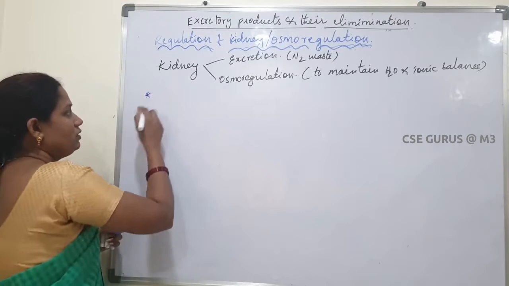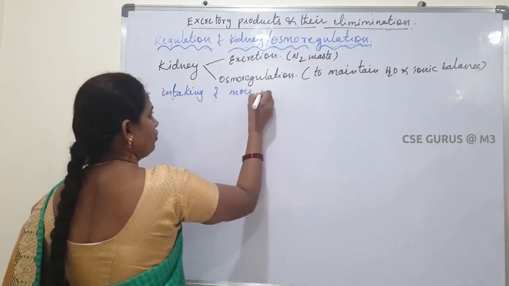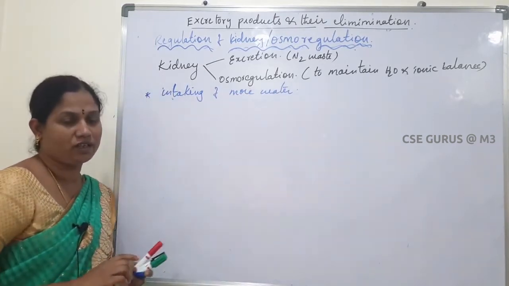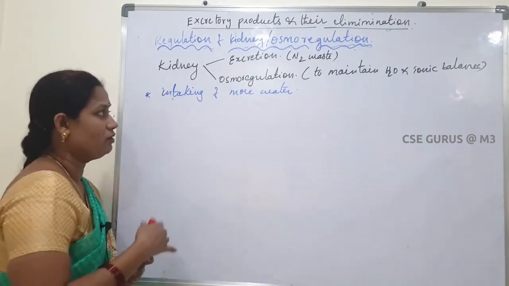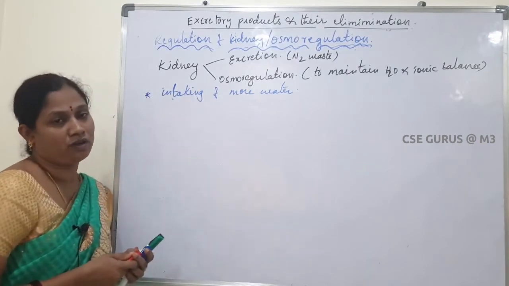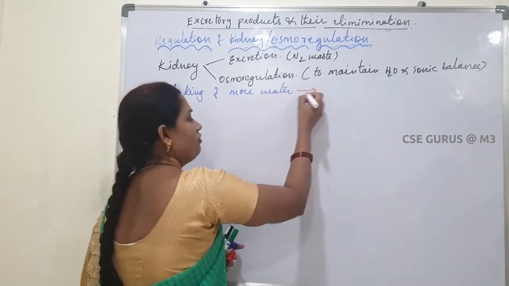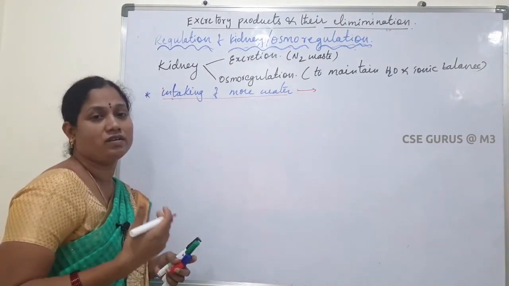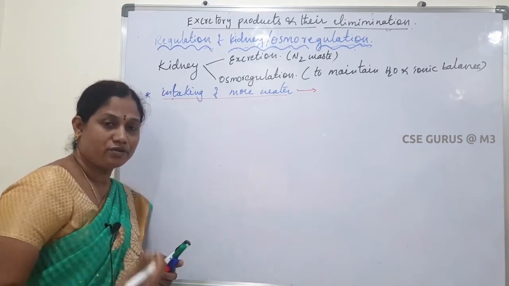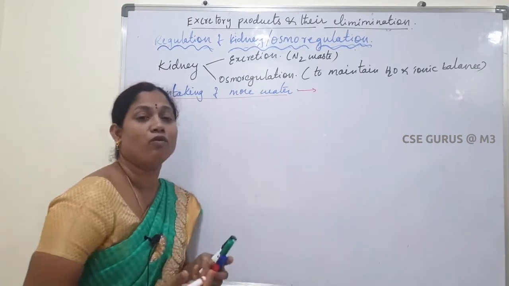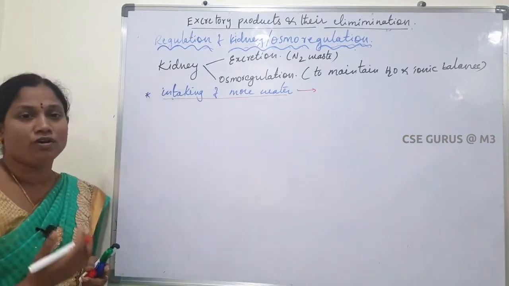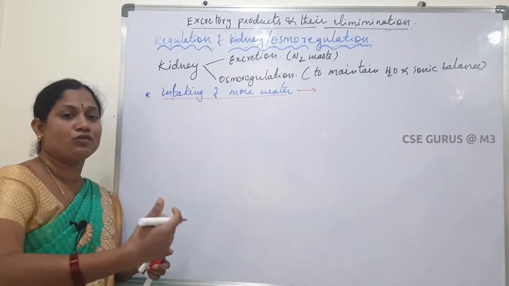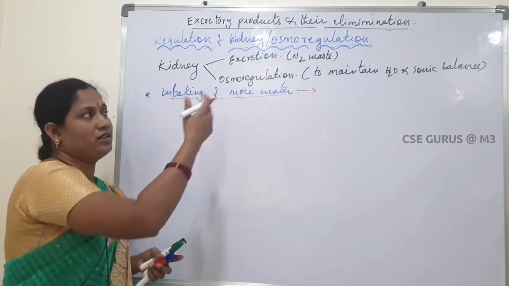Okay. So first of all, intake of more water, or an excess amount of water taken inside. Whenever we take an excess amount of water, what will happen in this condition? That water is dissolved in the blood, added to the blood. As a result, the blood volume is increased, or body fluid volumes are increased. So that excess amount of water is eliminated to the outside by the kidney.